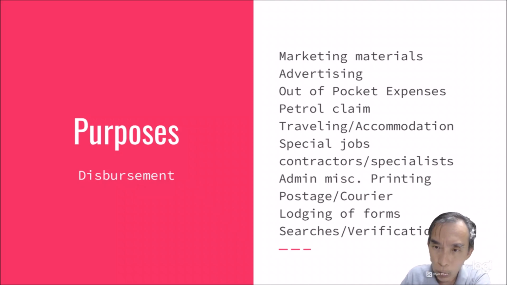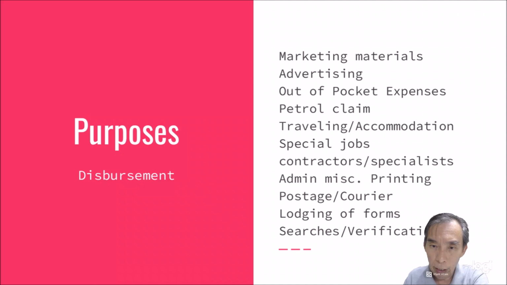Out of pocket expenses sometimes, let's say even buying a drink for a customer, this type of out of pocket expenses. Petrol claim, we drive our viewing person to the property to view. Some of this could be quite a distance apart, land especially, land dues.